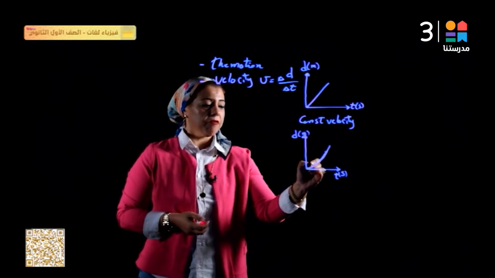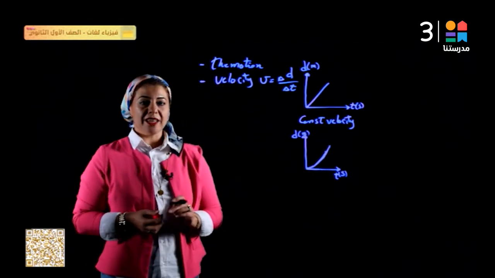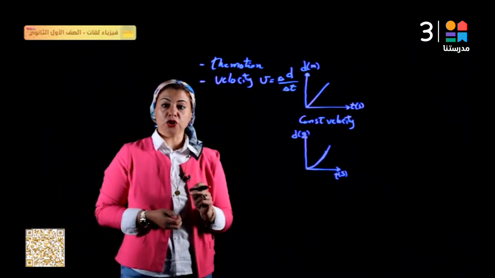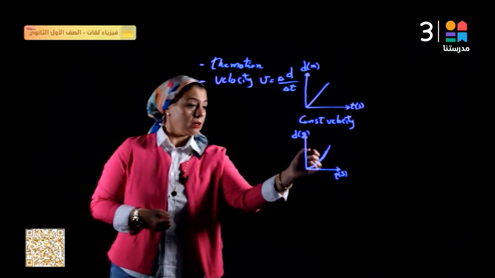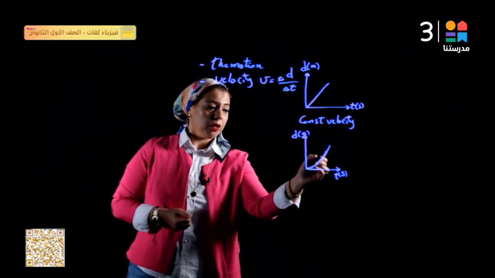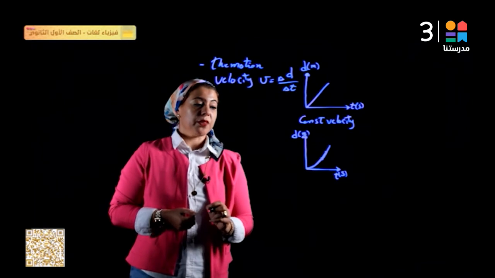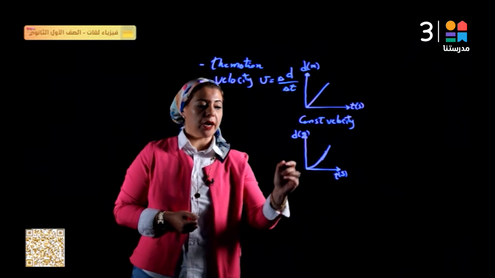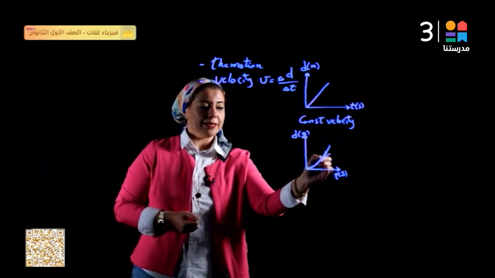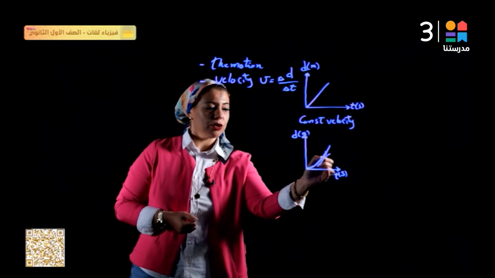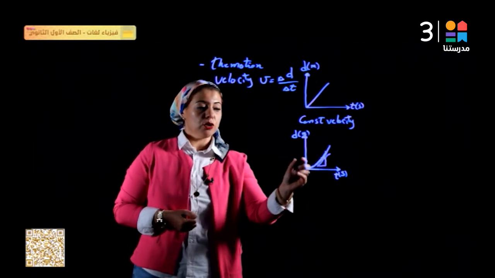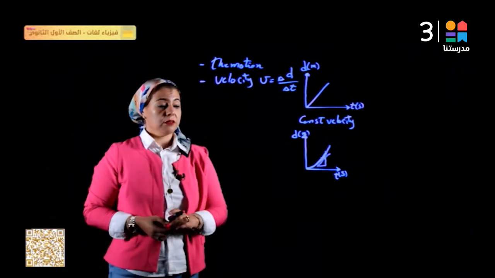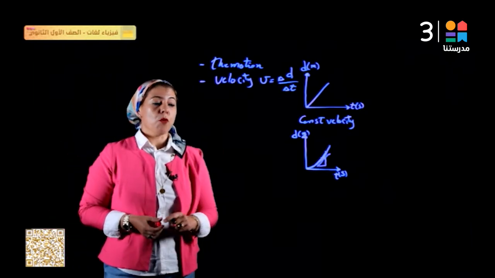From this curve, we can find a new concept which is called instantaneous velocity, which means the velocity of the moving object at a specific instant. For example, when we want to find the velocity of the motion of the object at this point, we determine the point on the graph and draw a tangent at this point, and we get the slope at this point. And the slope in this case represents the value of the instantaneous velocity at this moment.